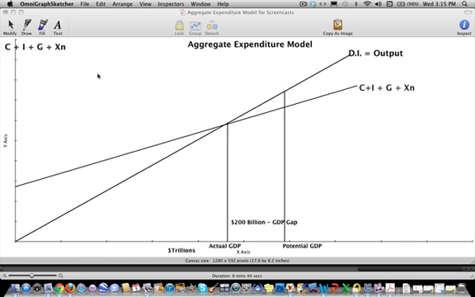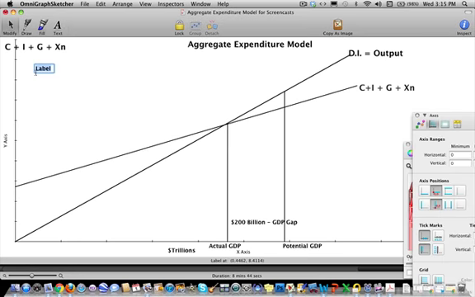And so let's say that our marginal propensity to consume is equal to 0.8. That means that our multiplier will equal 5. Okay.